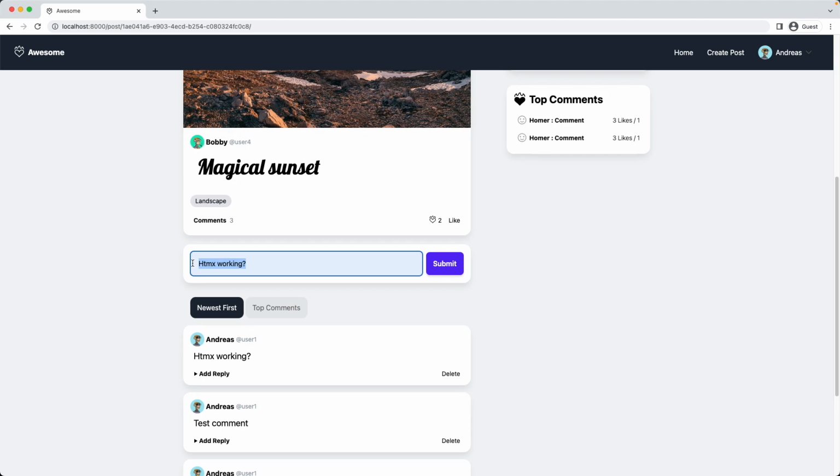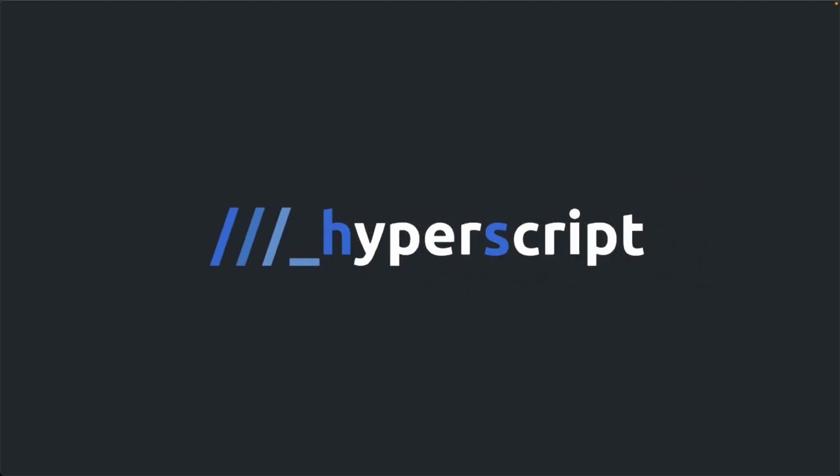So when I make this Htmx call, this input field should reset. For this, I'm using a JavaScript package called Hyperscript, which allows me to add some JavaScript after the Htmx request is done. This is one way to solve this problem without writing custom JavaScript code. If anyone has a different or better solution, please share it in the comments below. I am curious to hear.